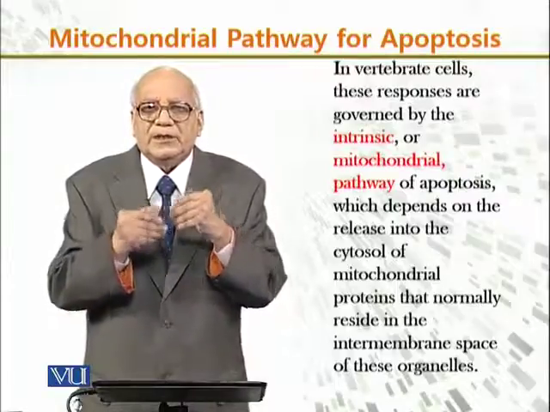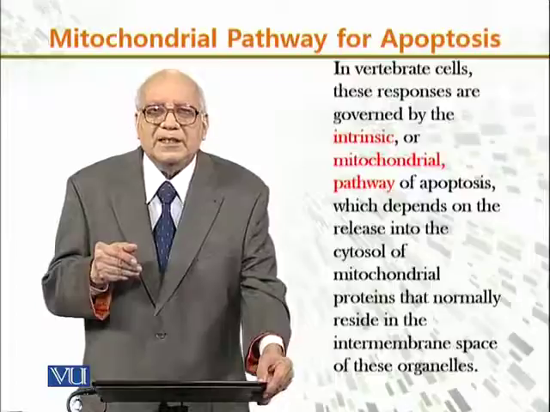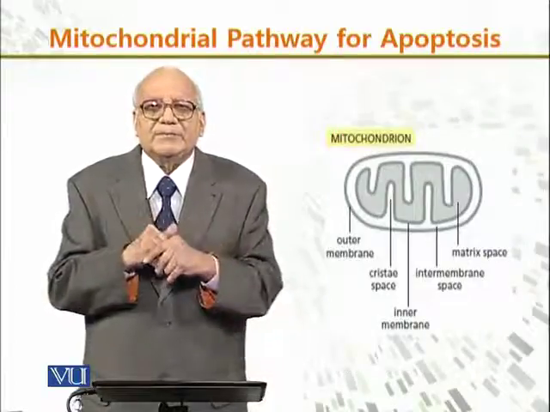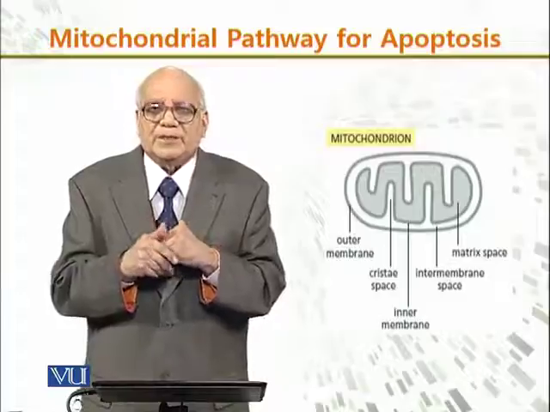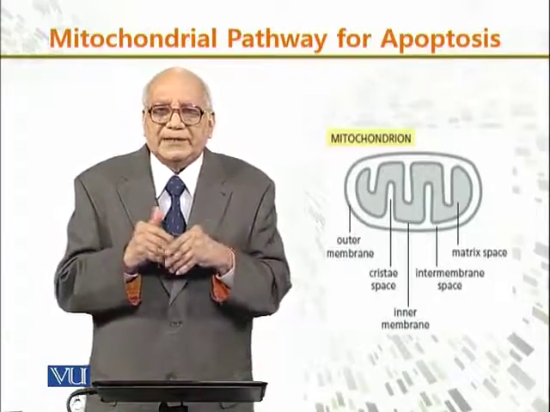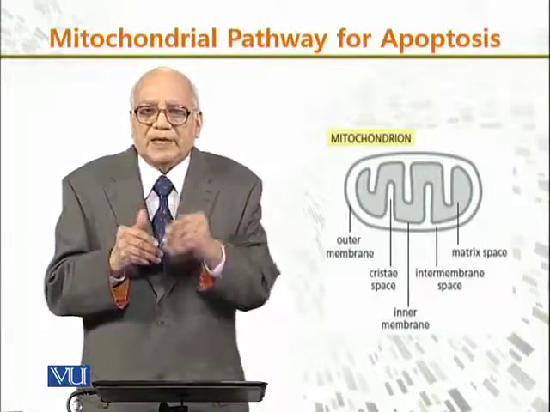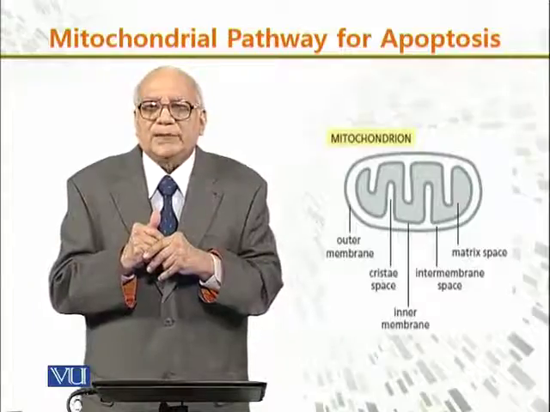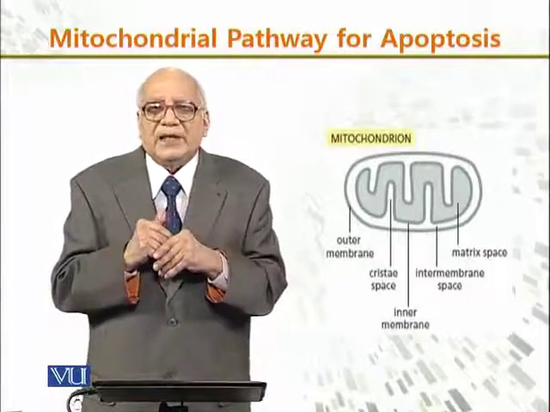These proteins exist in the intermembrane space of the mitochondria, and the cell releases them. For example, in this simple diagram of mitochondria there is an outer membrane, cristae space, inner membrane, intermembrane space, and then the matrix space.